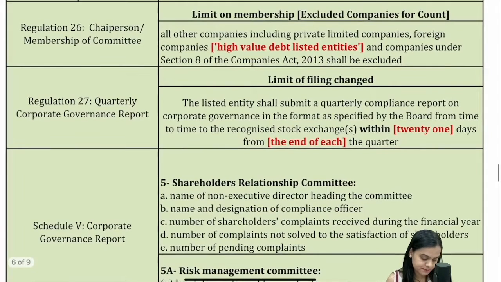Regulation number 26. SEBI LODR imposes a limit on the membership. That means one particular director cannot be a member in more than 10 committees, right? And if you are a chairperson, then you have a further limit. But there are certain companies which are excluded from the count, right? So all other companies, including private limited companies, foreign companies, high value debt listed companies, and companies under Section 8 of Companies Act 2013 shall be excluded. So slight change over here.